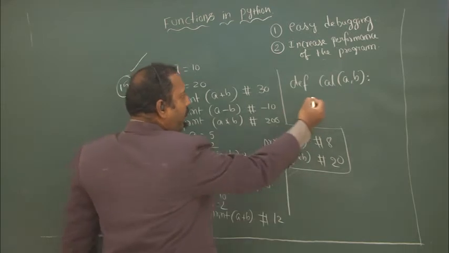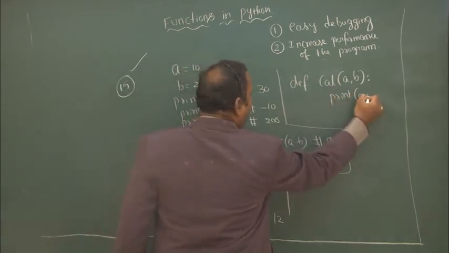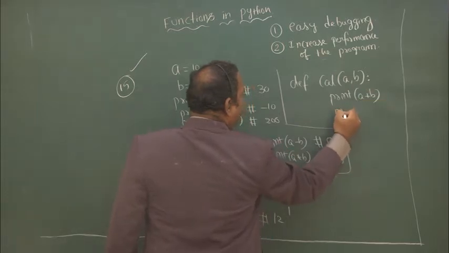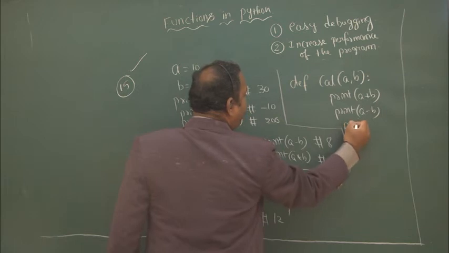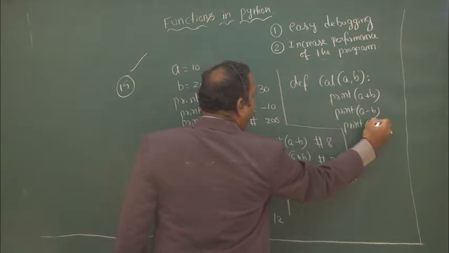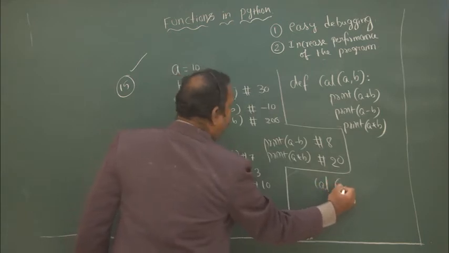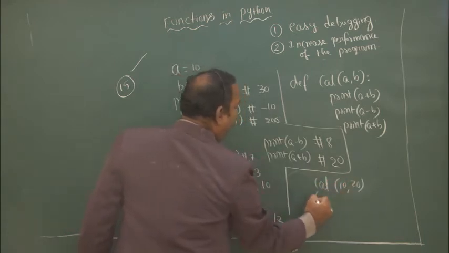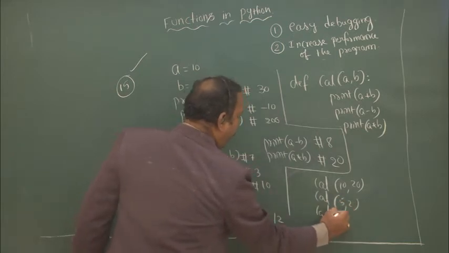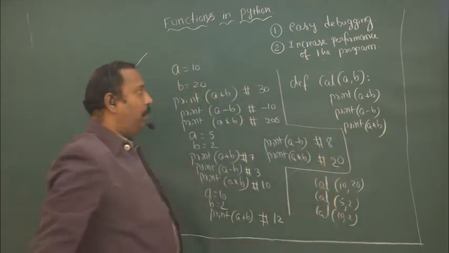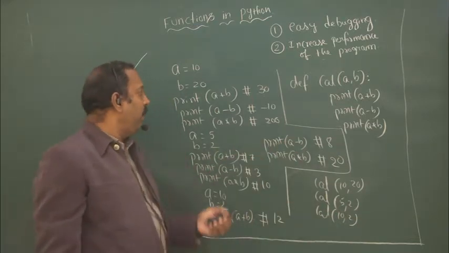Inside the function I write print a plus b, print a minus b, print a star b. Then I call the function: cal of 10 comma 20, cal of 5 comma 2, cal of 10 comma 2. The same code I have written using a function.